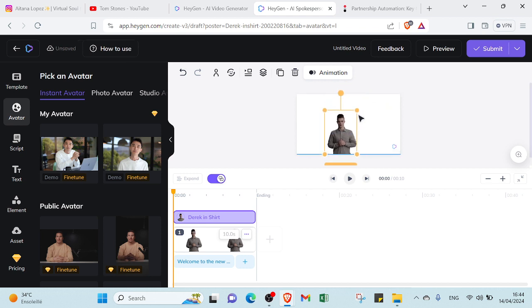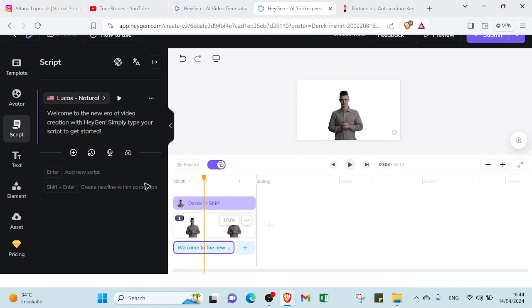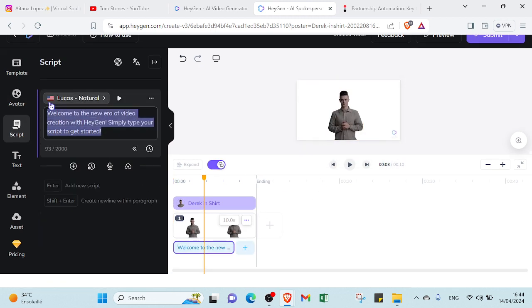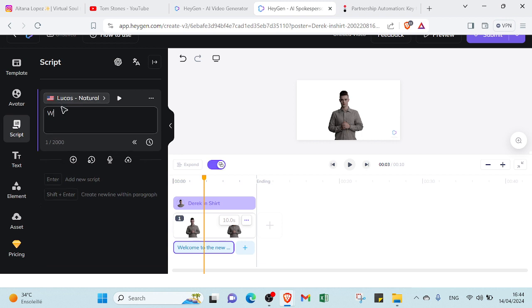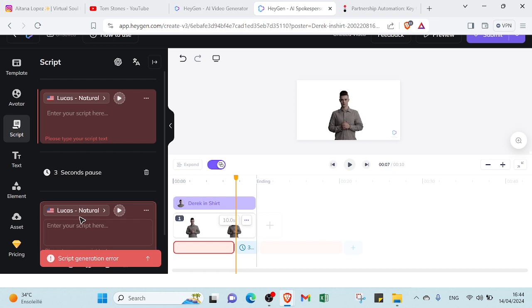If you want, you can also determine the size of your AI character, and you can also add an animation if you want, add an effect on enter, effect on leave. So we have here various ones: fade, left, right, up, down. And if you want to add scripts too, you can delete that one and then you can add the script you want. You can just click on this plus icon, and if you want to add another script, or add it between these two scripts, you can too.